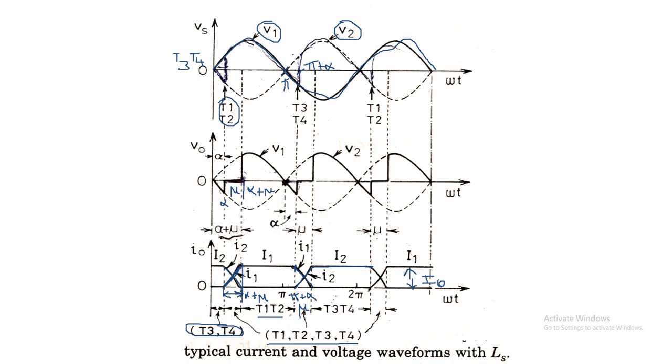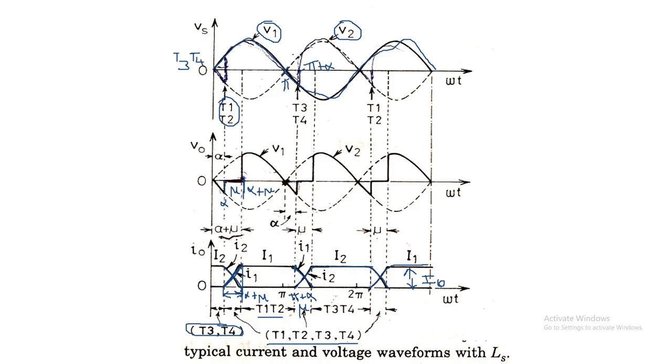Here also the current through T3 decreases to 0, and the current through T1 and T2 increases from 0 to the maximum value. During this overlap period, since all the devices are conducting, the voltage across the output will be 0.